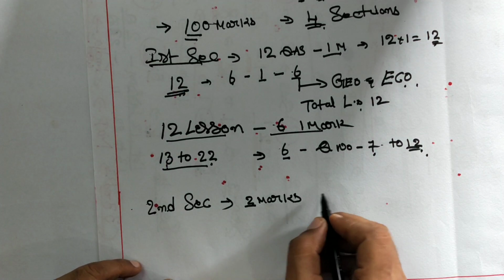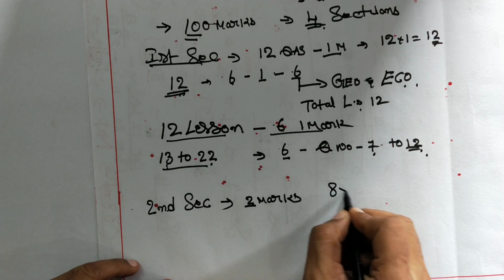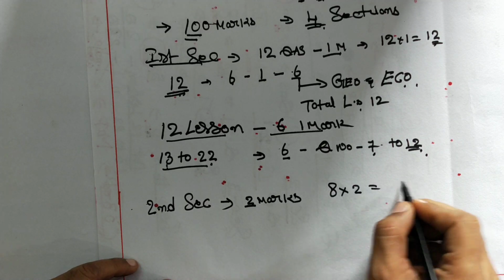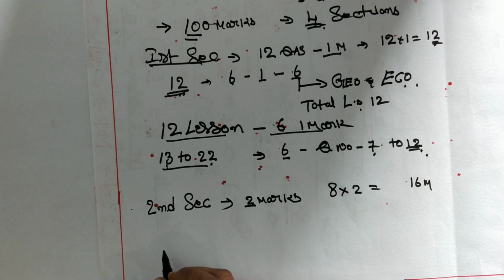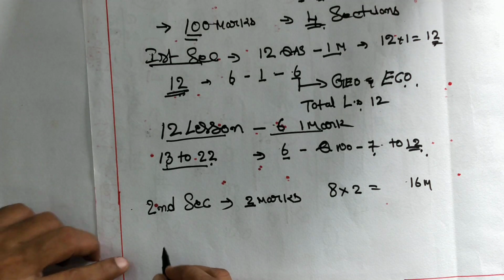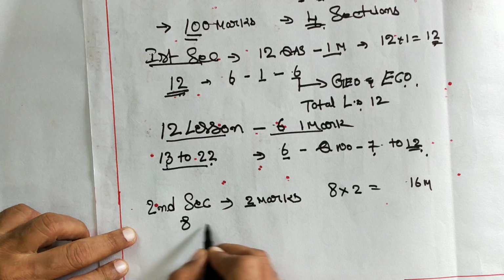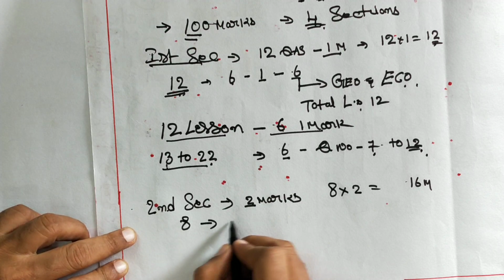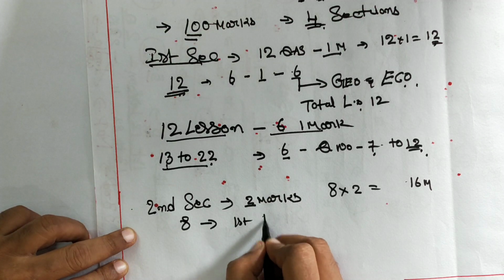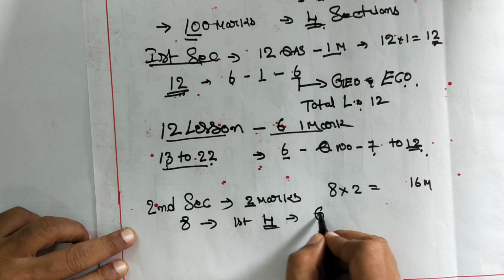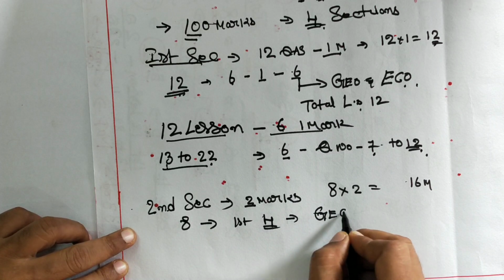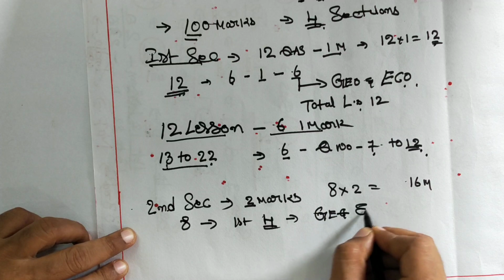There are 8 questions. 8 into 2, that is a total of 16 marks. In these 8 questions, the first 4 questions are from geography and economics.